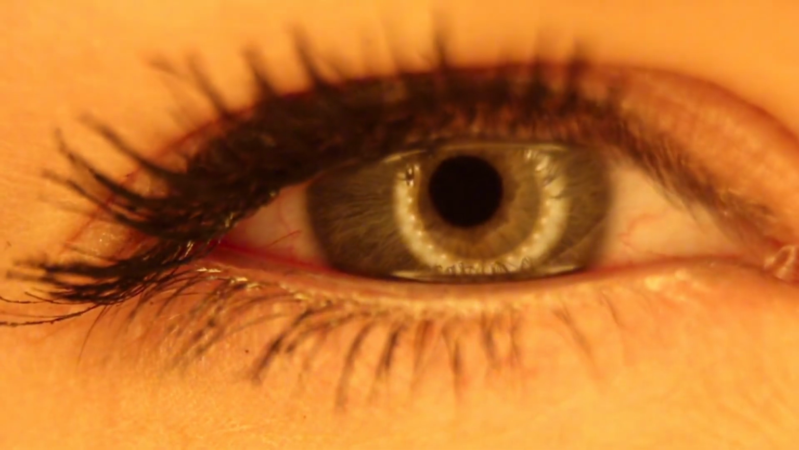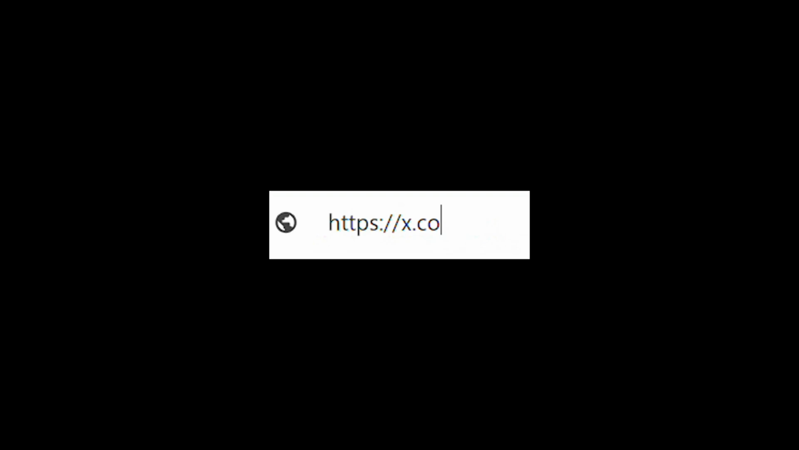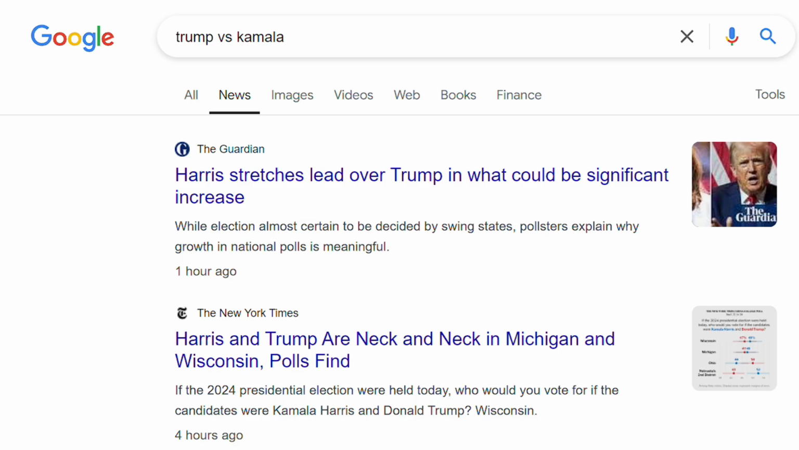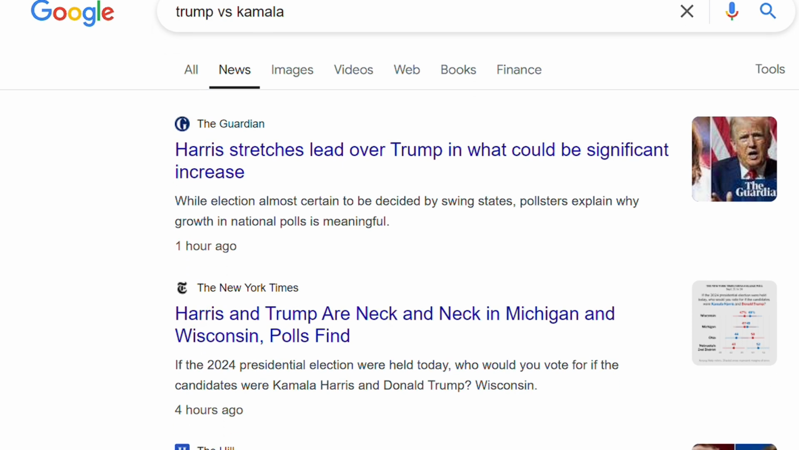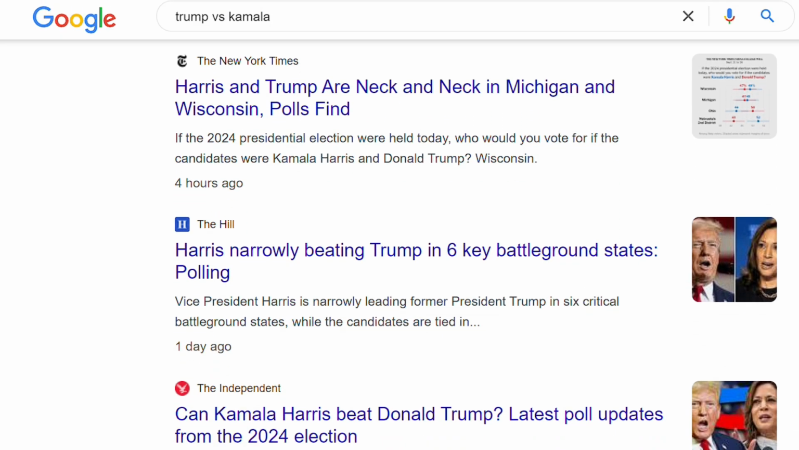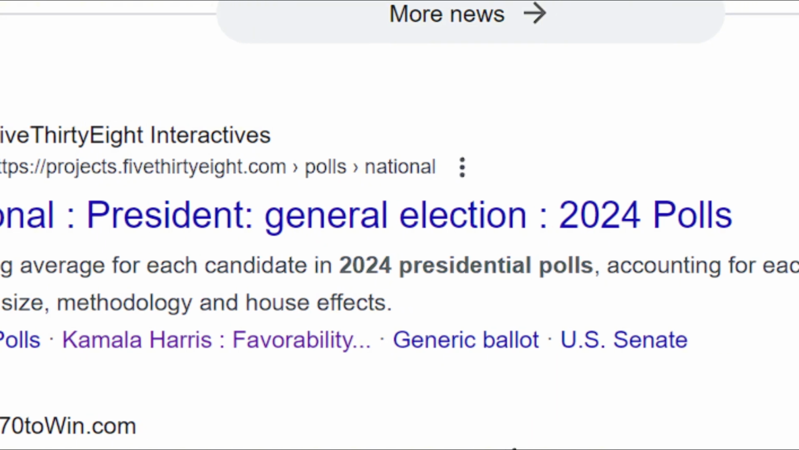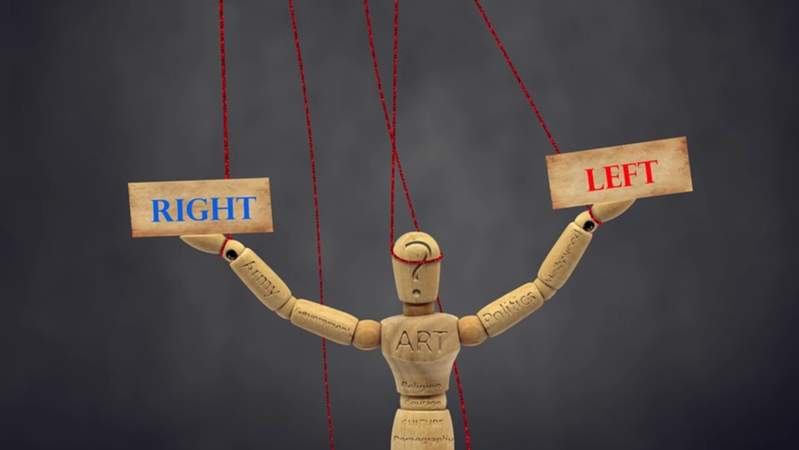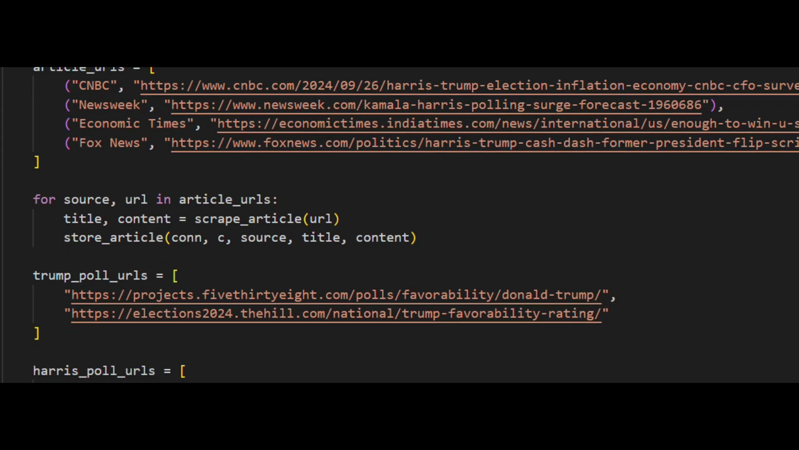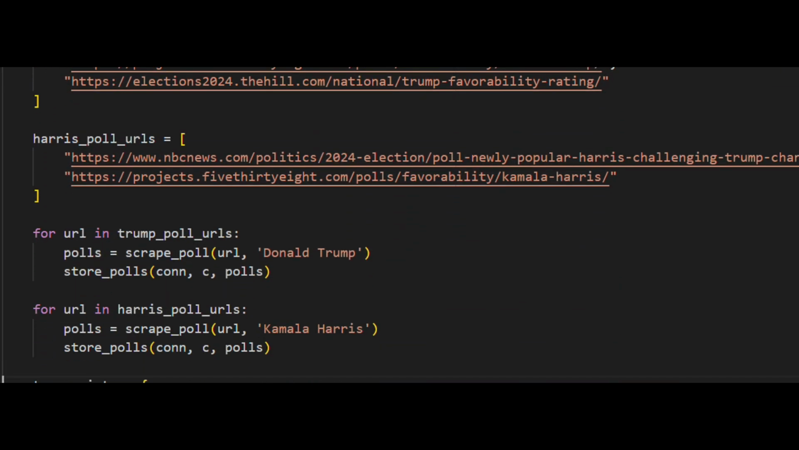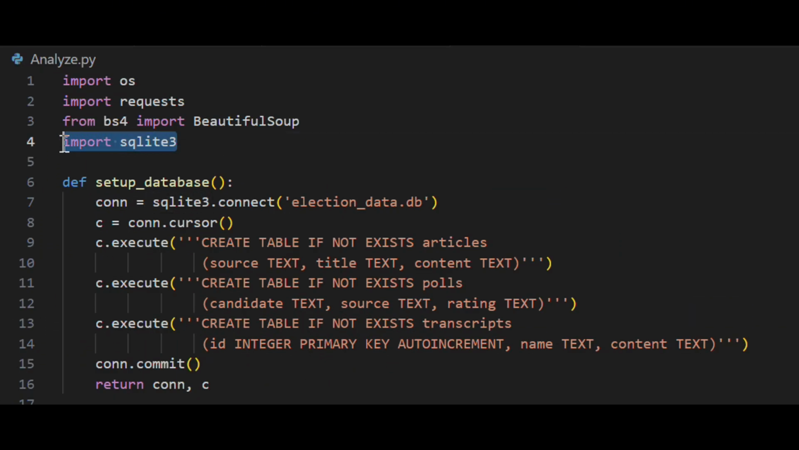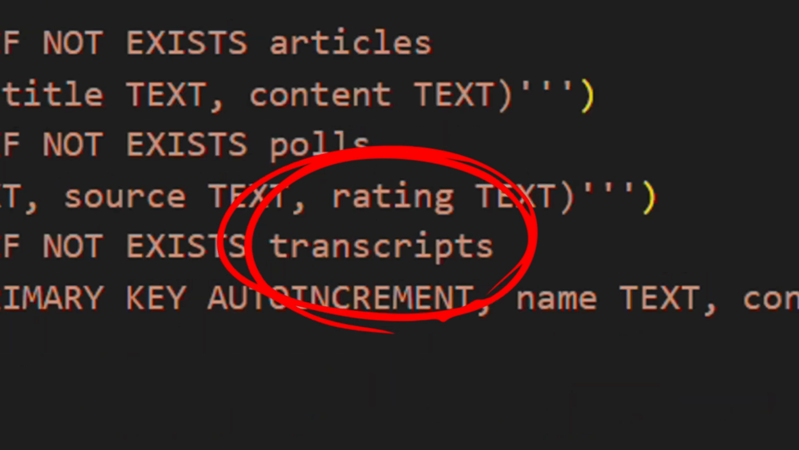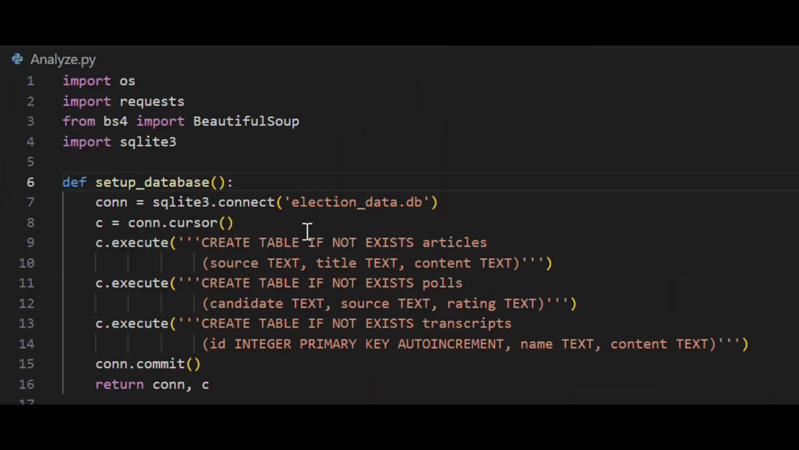So I decided to shift my focus. Instead of using Twitter, I gathered data from news articles and public opinion polls. I found articles about Trump and Kamala Harris from sources like CNBC, Newsweek, Fox News, as well as polling data from 538. I made sure to grab articles from both sides of the political spectrum to keep things balanced. Now that I had my data sources, it was time to set up the SQLite database. I created tables for articles, polls, debate transcripts, and also interviews for each candidate.